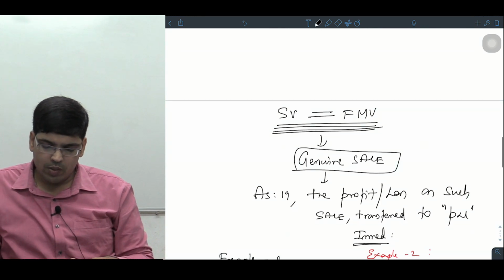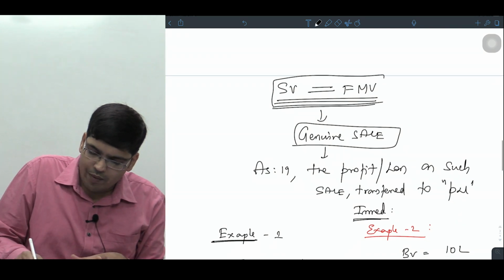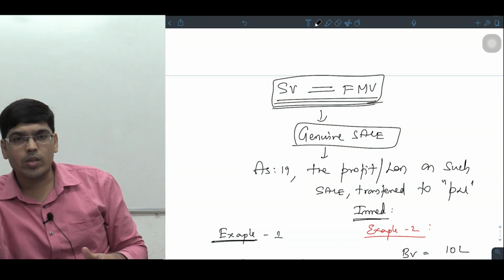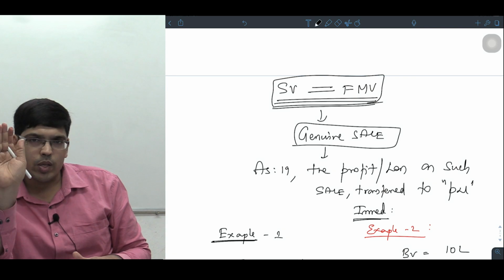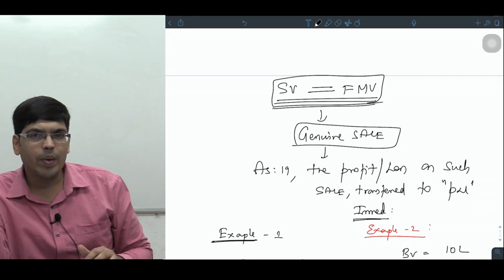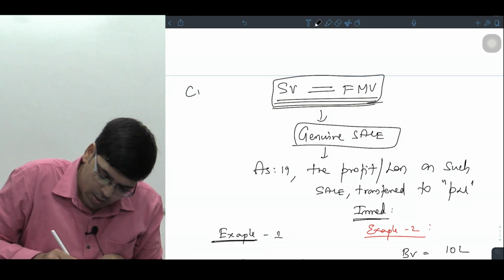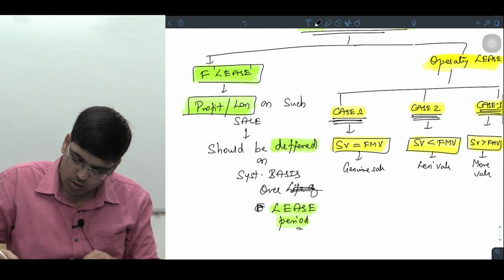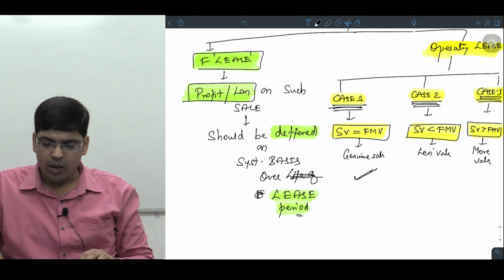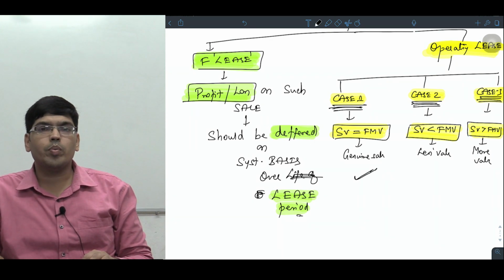So the point is very simple. Whenever the sale value is equal to fair market value, it's a genuine case. You have genuinely sold, let the profit come, let the loss come, let it be taken to what, sir? P&L account. This completes my case number 1. Do you agree? Let there be a profit, let there be a loss. It should be transferred to what, sir?